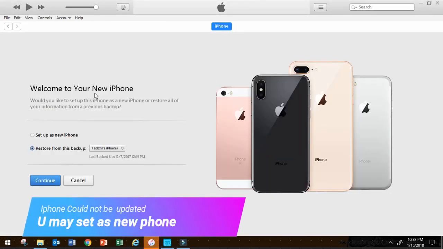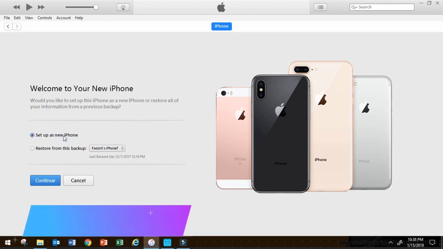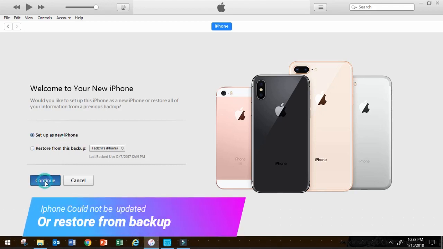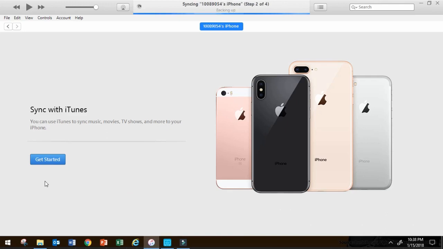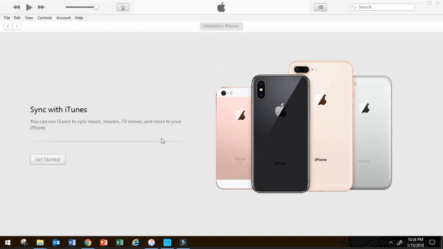Now you can set your phone up as a new phone, or you can restore it from the backup. Backup can be from iTunes or also from iCloud. So whichever your choice. So I'm going to set it as a new one because I want to use this phone as a new phone.